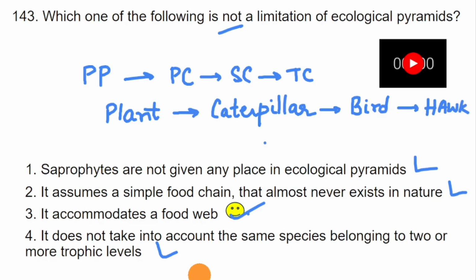So this is one example of a food chain. So we have primary producer, then primary consumer, secondary consumer, and tertiary consumer.